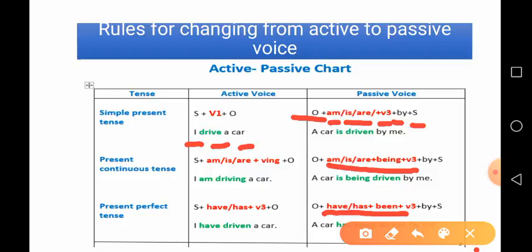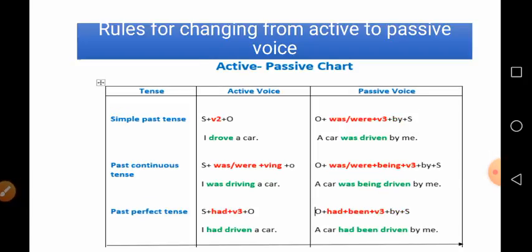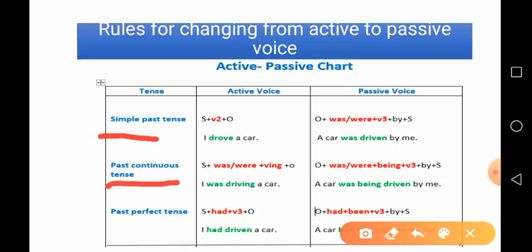Okay? Have you got that? Okay. Now, next, active and passive voice of past tense. There are three tenses. The first is simple past tense, second is past continuous tense, and the third is the past perfect tense.